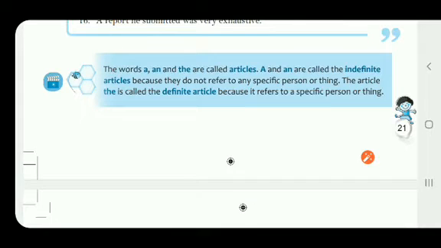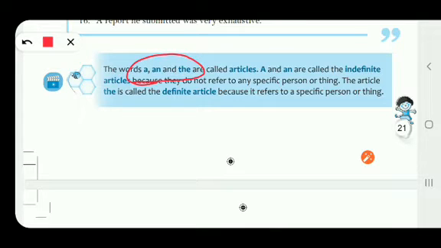Articles are not new things for you all. You have been learning about the articles from class first onwards, right? So in English we have got 3 articles. What are those 3 articles? These are a, an, and the. So we have got 3 articles in English, that is a, an, and the.